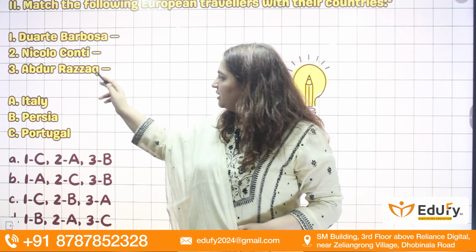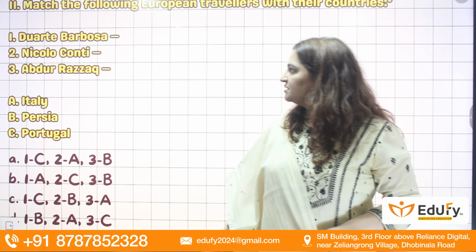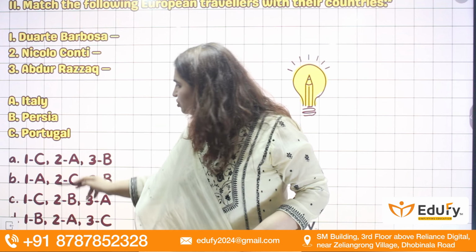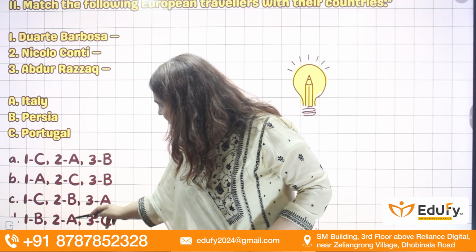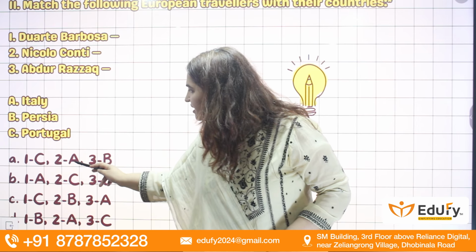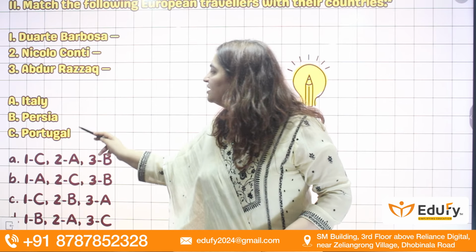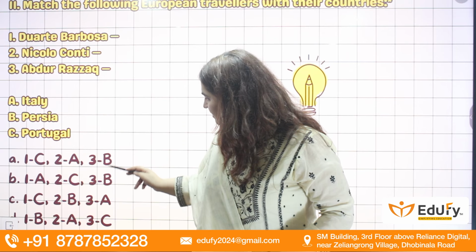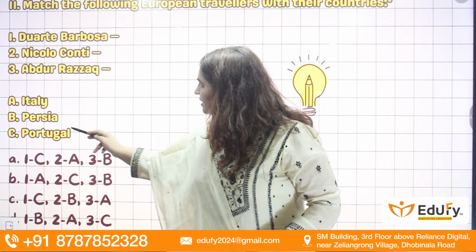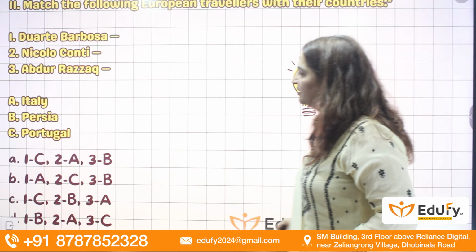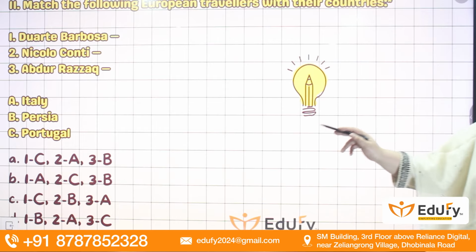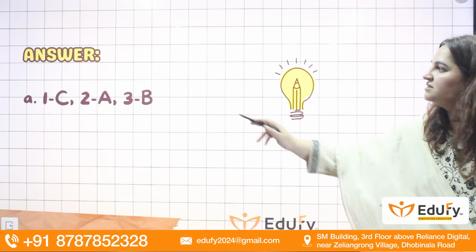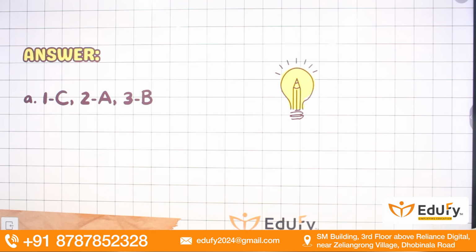So what do you think? What is the answer out of these? Here Niccolo Conti came from Italy. So 2 is A. So answer could be either D or A. Then Abdul Razak was from Persia. So you can eliminate. Answer will be A. Okay, that is 1C, 2A and 3B. So you can see 1C, 2A and 3B.